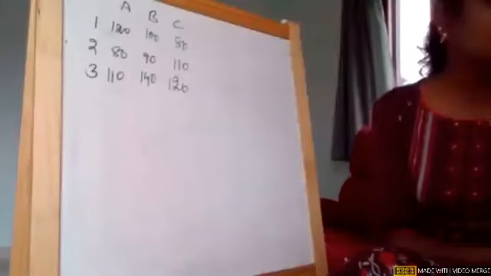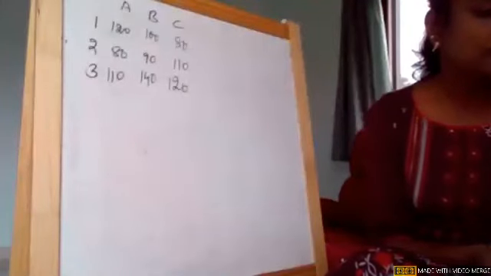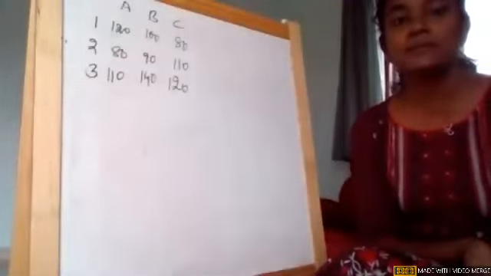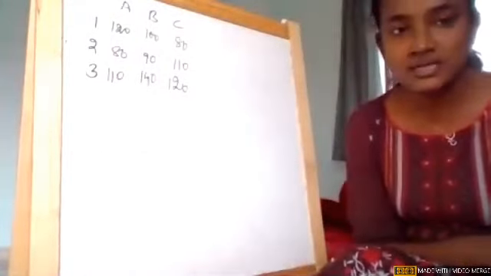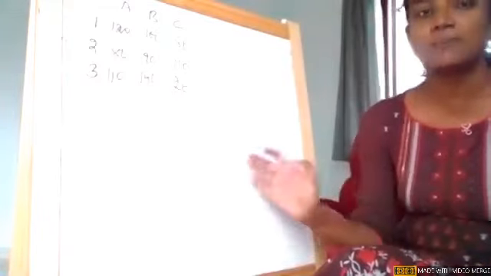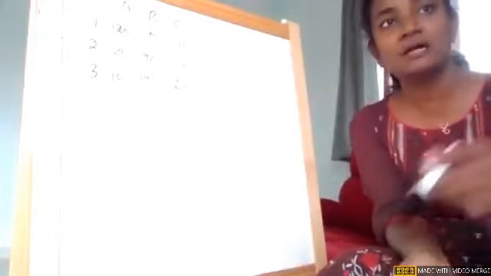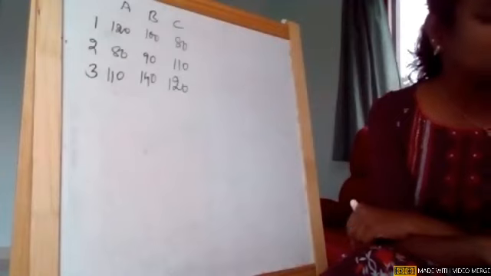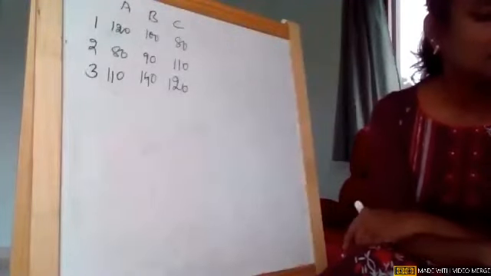The question is, a computer center has 3 expert programmers. The center wants 3 application programs to be developed. So there are 3 programmers and also 3 apps to be developed by these 3 programmers. Now we are going to find who is the best programmer to develop one particular app. The head of the computer center, after carefully studying the programs to be developed, estimates the computer time in minutes required by the experts for the application programs as follows.